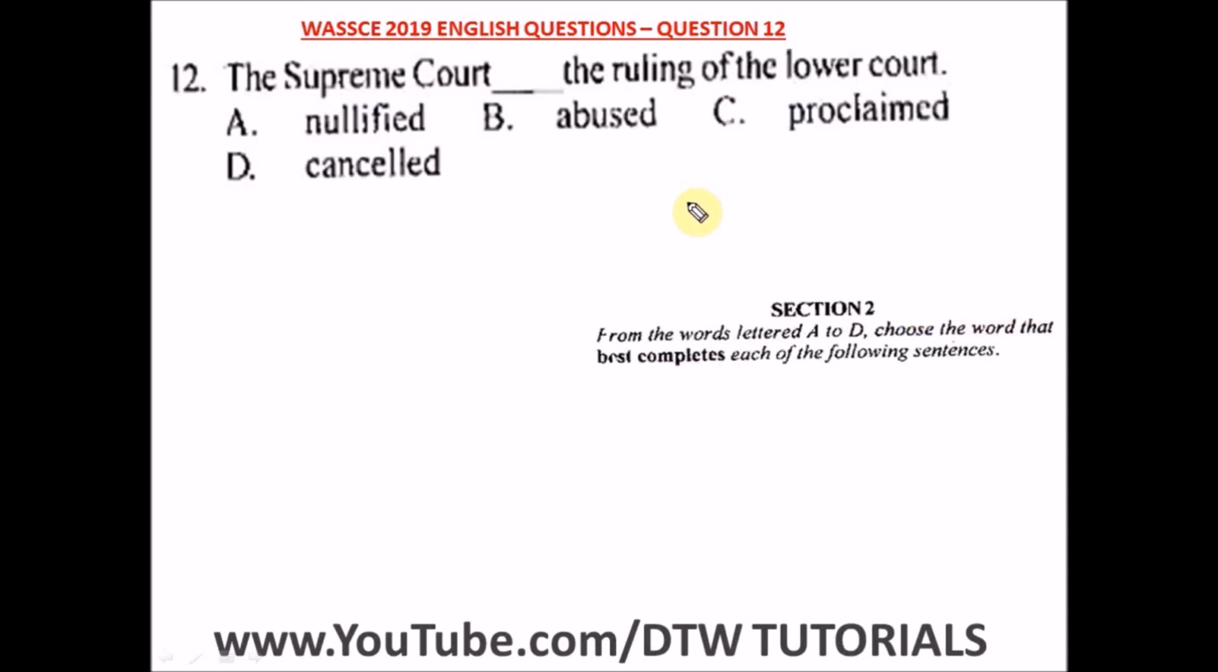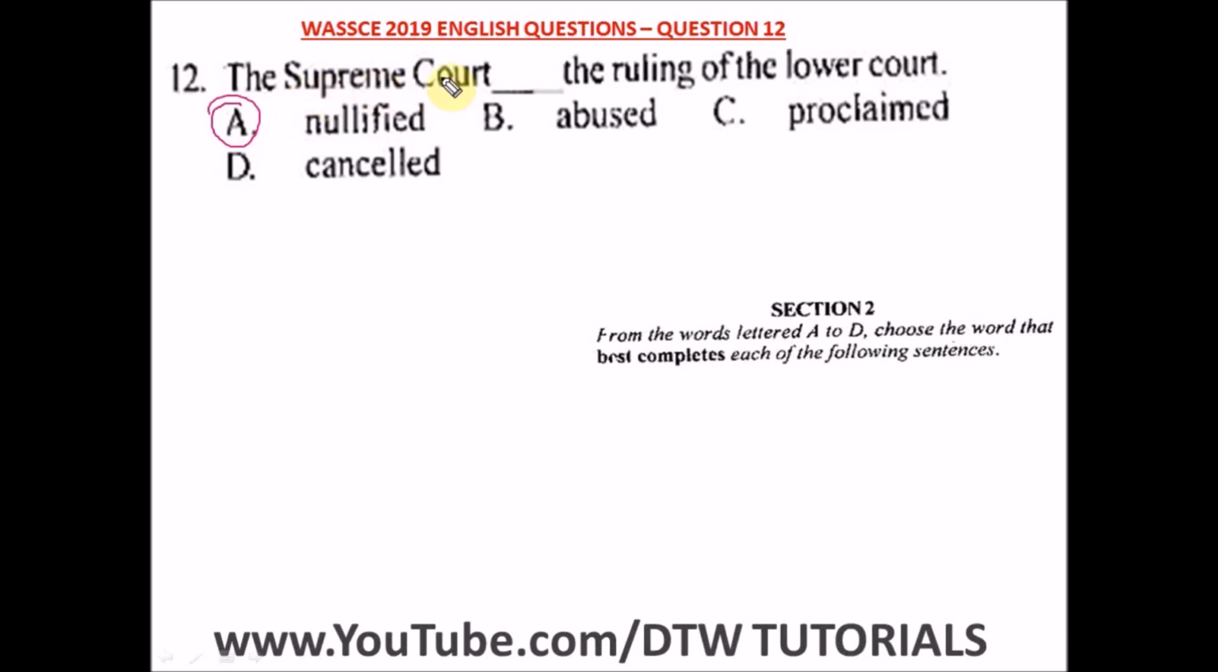Question 12 of the WASSCE 2019 English past question. That's your WAEC English. It says the Supreme Court dashed the ruling of the lower court. So we're to find the word that best completes this statement. Now you can see this statement is all about law, so definitely we have to look at the register of law. What are the words that are used in the court or in any law proceedings? So here we have the Supreme Court dashed the ruling of the lower court. So the right option here is option A.